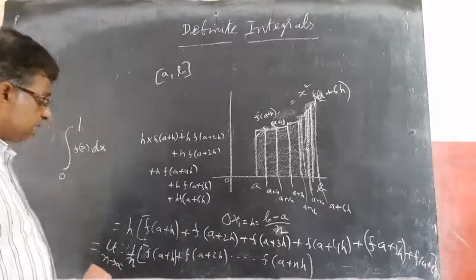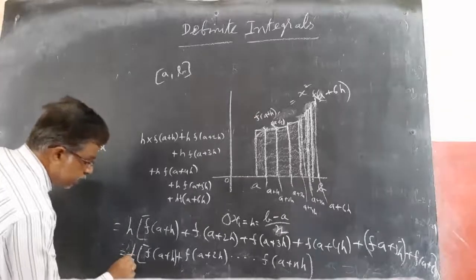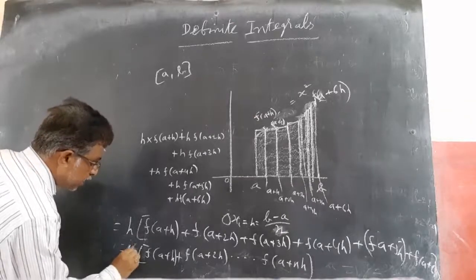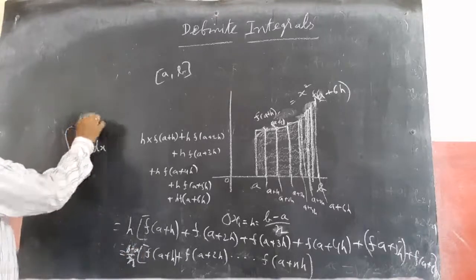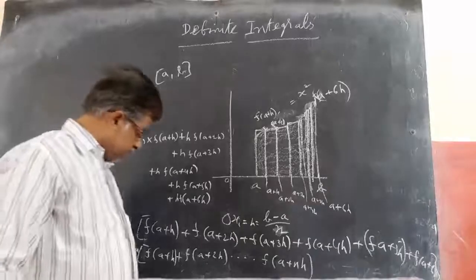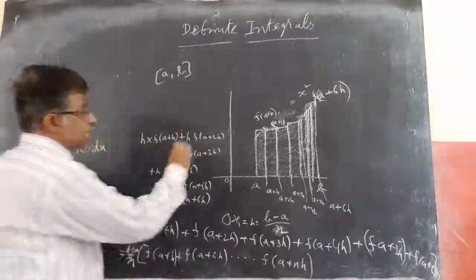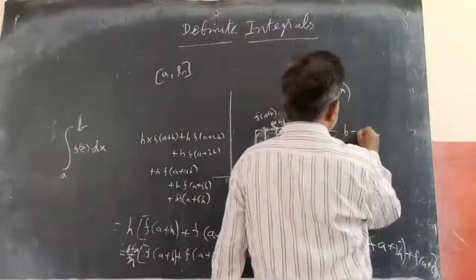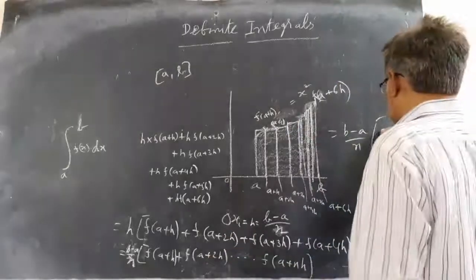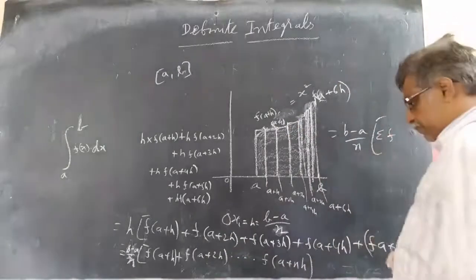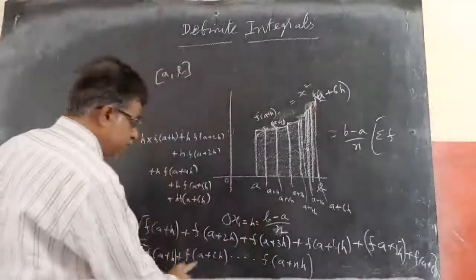So what I want to say is, this is sigma. Before the limit I will write this 1 by n, (b minus a) by n. Before this we will discuss further, then we will go for the limits. Then we can understand. Because h is (b minus a) by n, I can write this as (b minus a) by n into the sum of all f of, what is h here? (b minus a) by n.